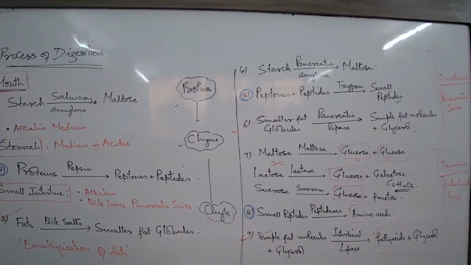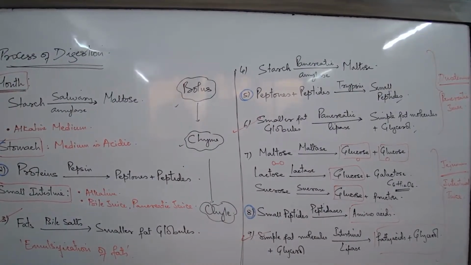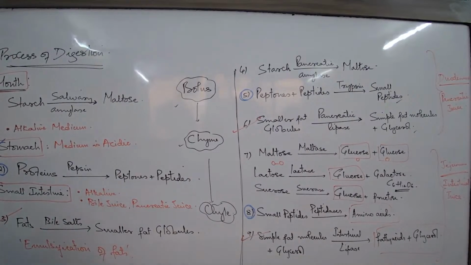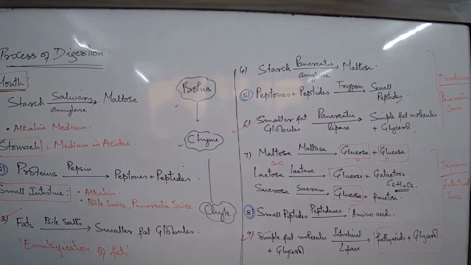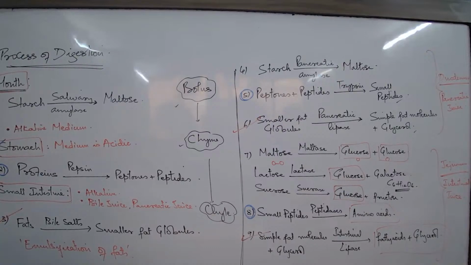Two lines for the answer. Next question. How is the food made alkaline in the duodenum?